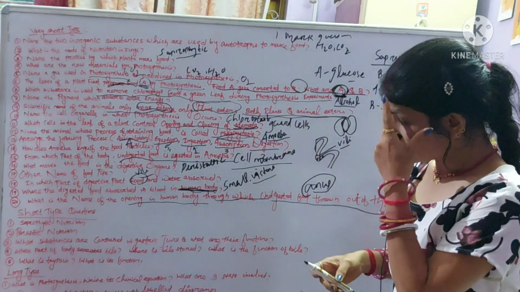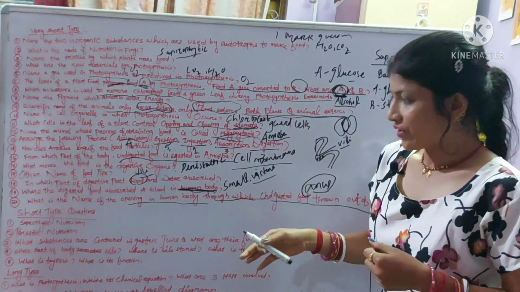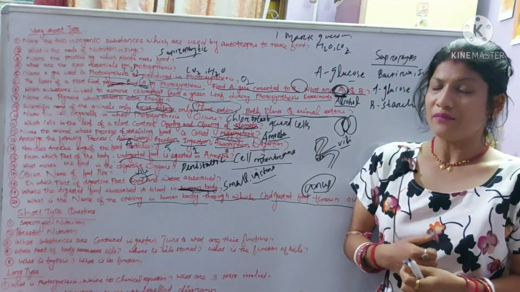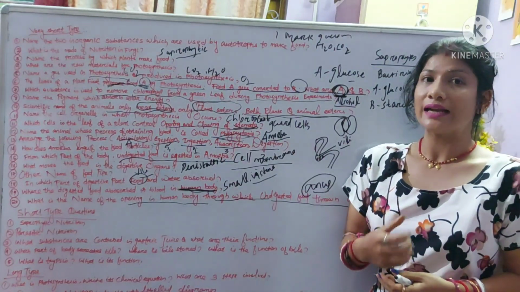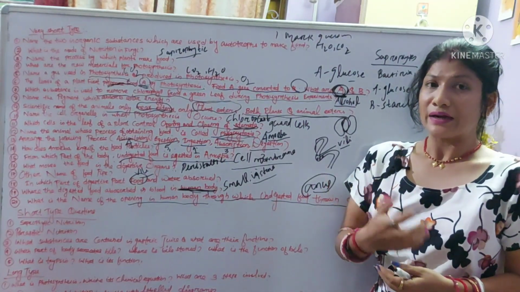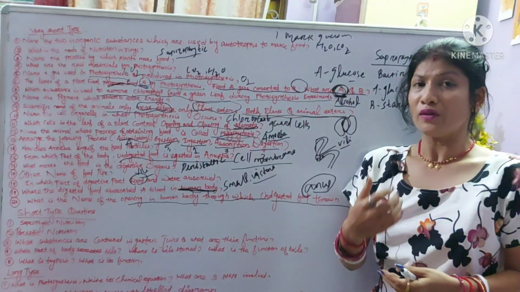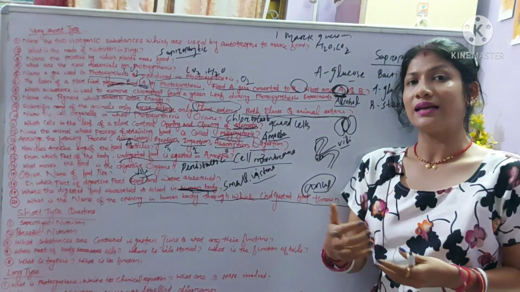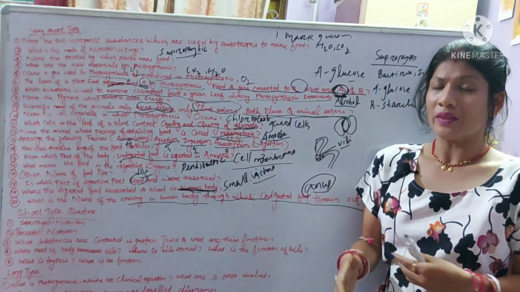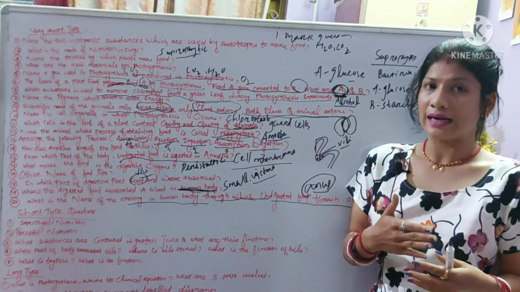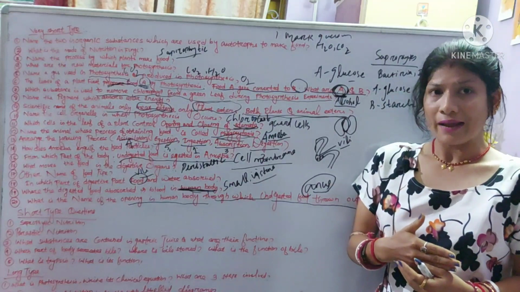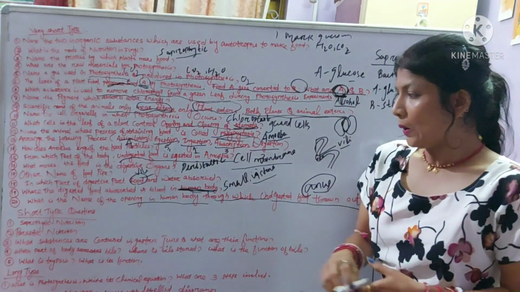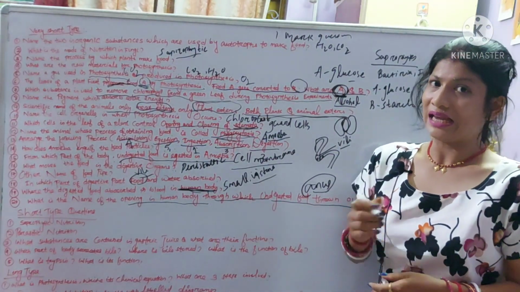Then the next question is, what is trypsin? Trypsin is an enzyme which is secreted from the pancreatic gland. From the pancreatic gland, the pancreatic juice is secreted. The pancreatic juice contains three enzymes: first is trypsin, then pancreatic amylase and lipase. So trypsin is a pancreatic enzyme.